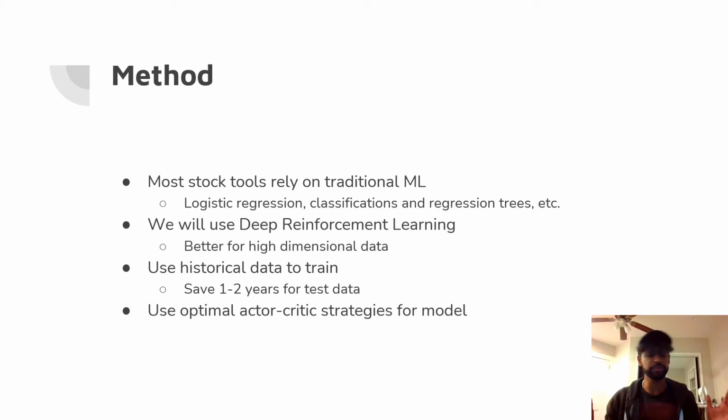We will use historical data for the stocks as our training data, except we'll save one to two years or so just to test on, because we don't want to test on our training data. That'd be very useless. And lastly, for our model, we're going to use optimal actor-critic strategies.